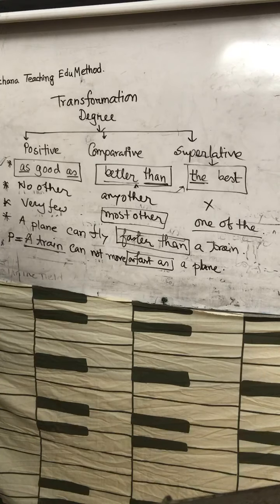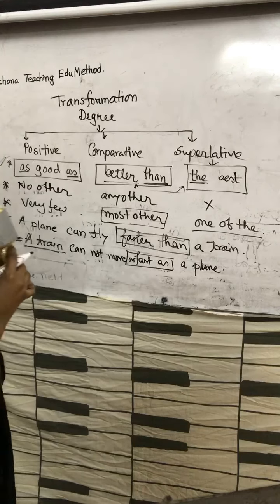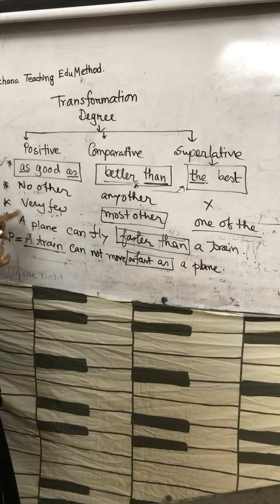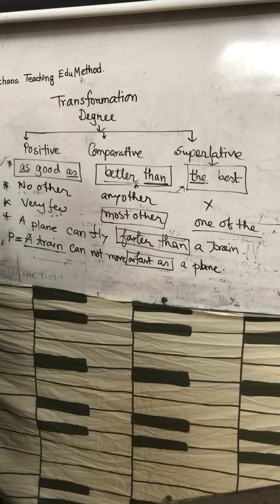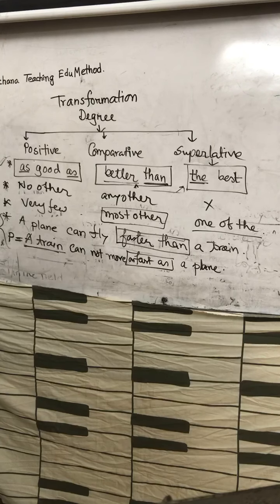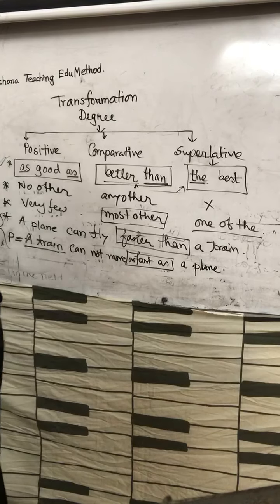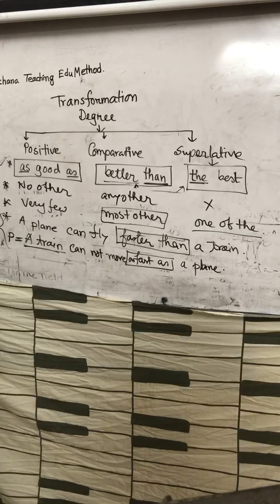You have to change the fourth sentence that I mentioned before with both rules. That means you have to change it in the superlative form and also in the comparative form: no other, any other, very few, most other, one of them. This is the exceptional rule, but the five sentences I mentioned: Dhaka is the biggest city in Bangladesh, Bihar is the most nutritious food, English is the richest of all languages, Chittagong is the biggest port.